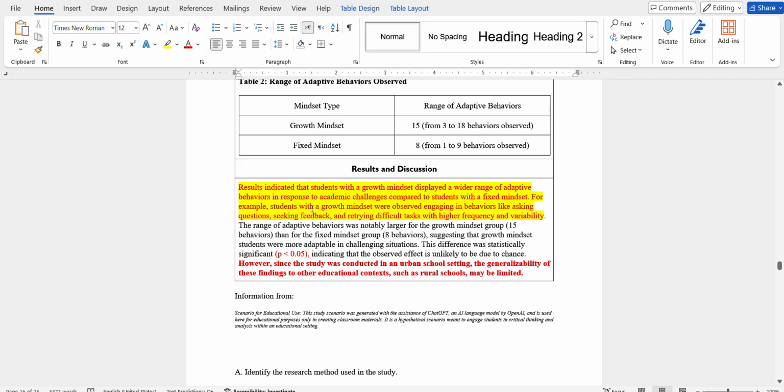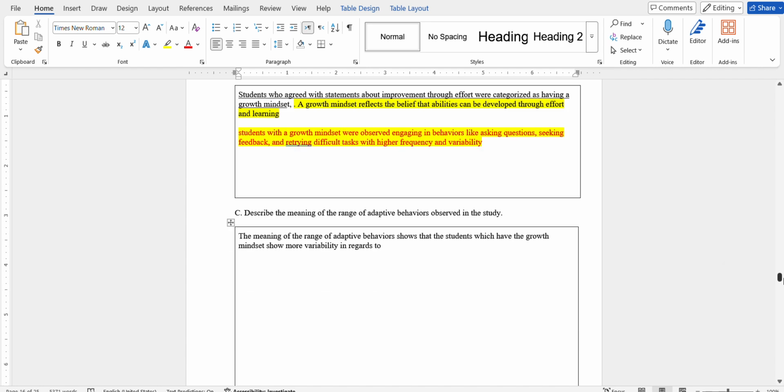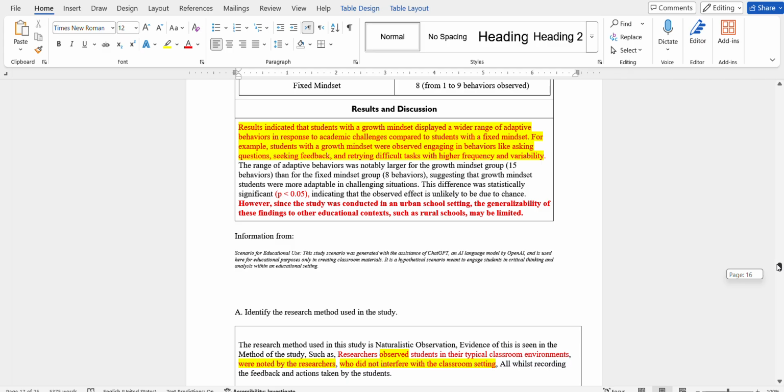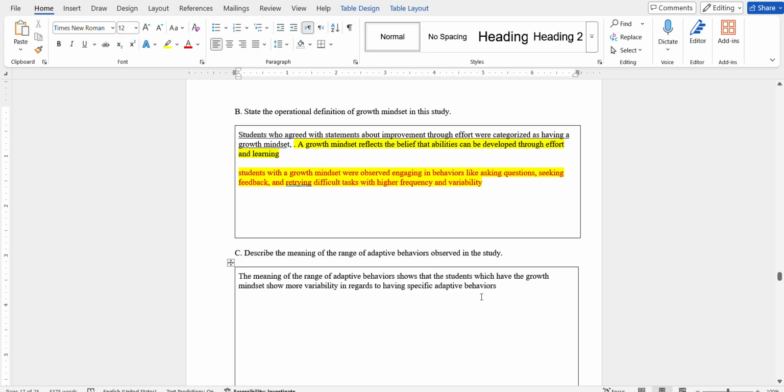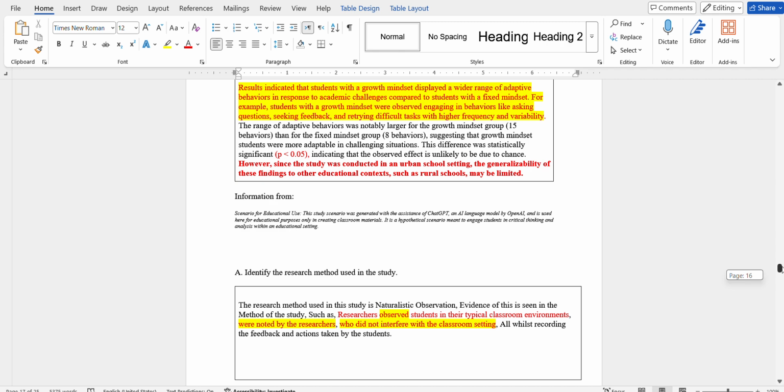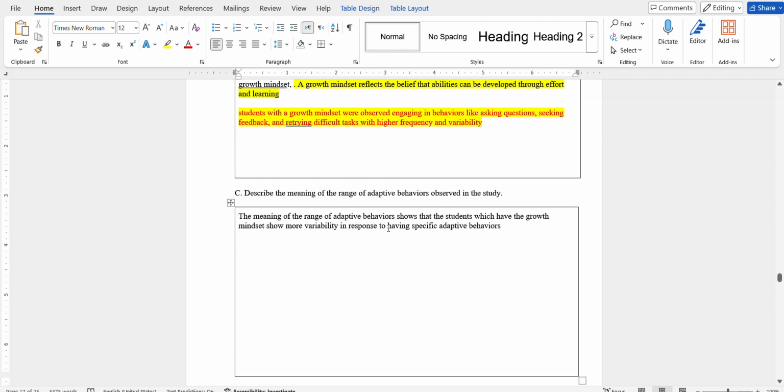Let's read it with an eye in response. Adaptive in response to adaptation, in regards to having specific adaptive behaviors for academic challenges.